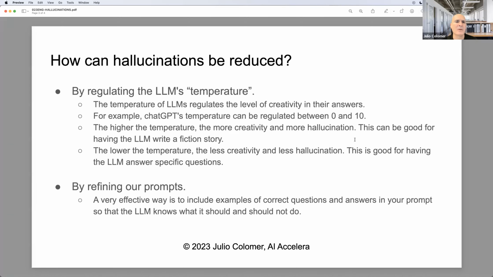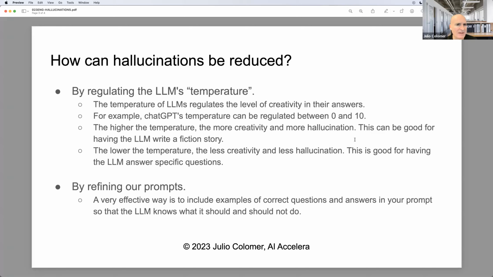We have two main ways to do that, and we will study them further in the program. The first one is regulating what is called the LLM's temperature. So the temperature of LLMs regulates the level of creativity in their answers. For example, ChatGPT's temperature can be regulated between 0 and 10. The higher the temperature, the more creativity and more hallucination.